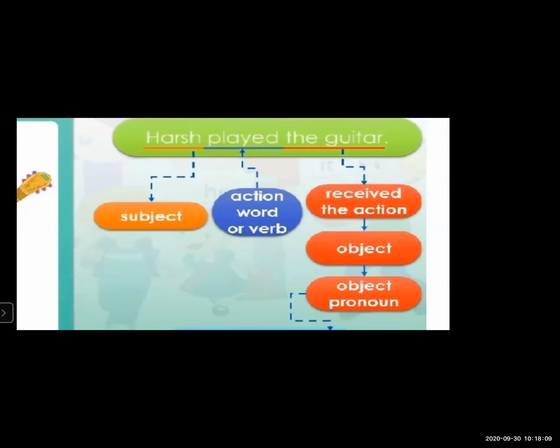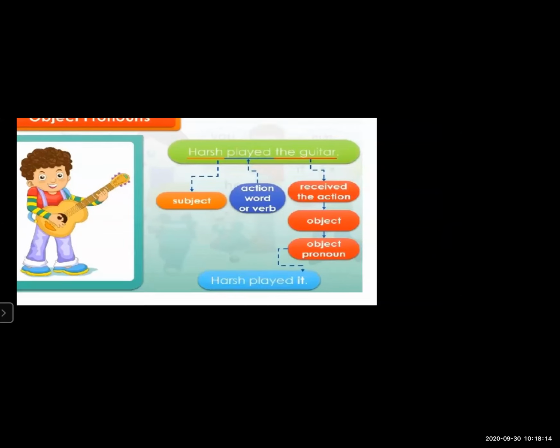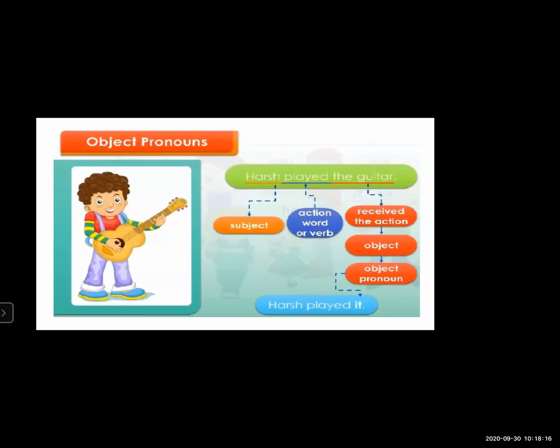So you can write it like this: Harsh played it. Harsh is a good musician. I gave the guitar to Harsh and Harsh played it. So the guitar is replaced by the object pronoun "it".